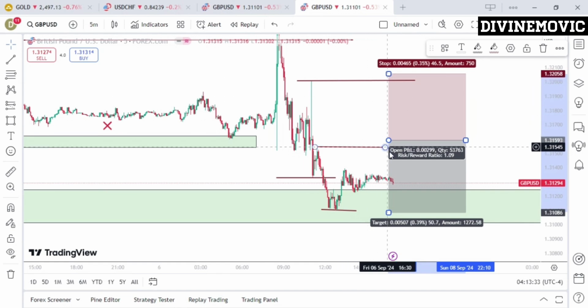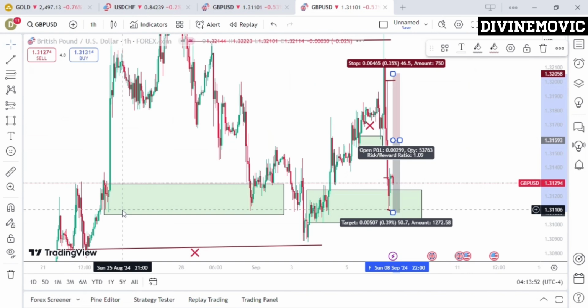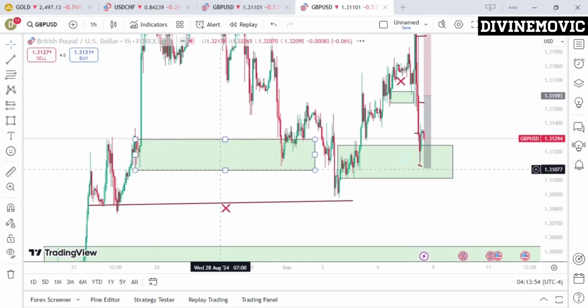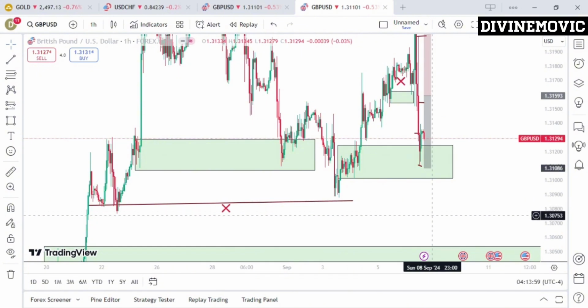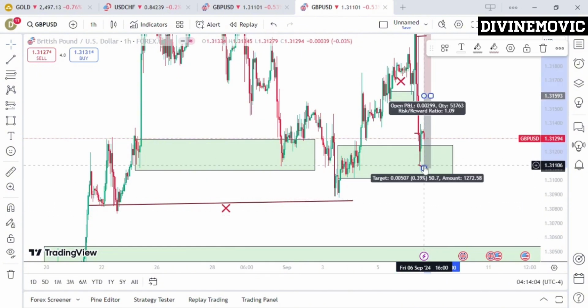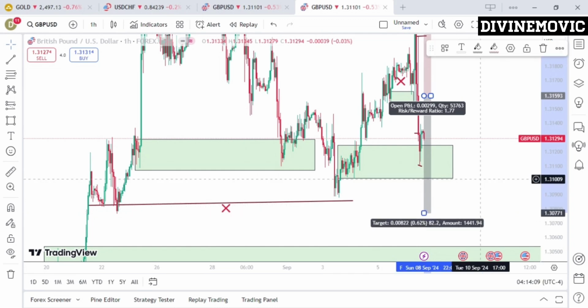I'm going to simply wait for price to open tomorrow, be Monday, and start buying to the upside. Once price starts buying and gets to any of these zones here and starts giving me a change of character from these zones, then I'm going to be looking for a sell. And my sell is going to basically be targeting this 1 hour liquidity that price induced when price failed this demand zone here. So basically, I'm going to be targeting this point as my point of exit. This point is going to basically be my exit, right?